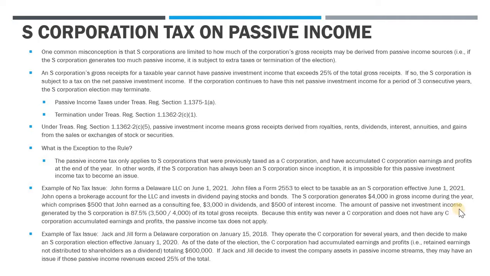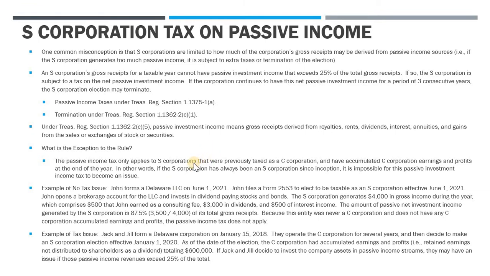So the amount of passive net investment income generated is 87.5% of the gross receipts, right? So $3,500 in investment income divided by $4,000. So clearly over the 25% limit, right? But because this entity was never a C corp and it doesn't have any C corp accumulated E&P, this passive income tax rule doesn't apply.